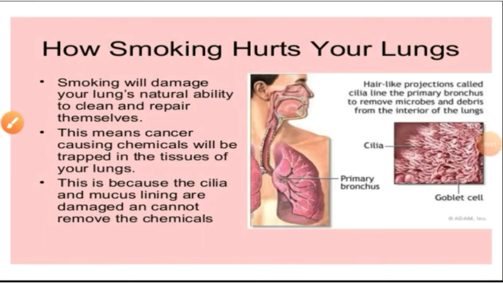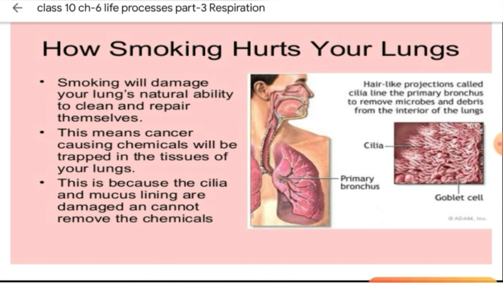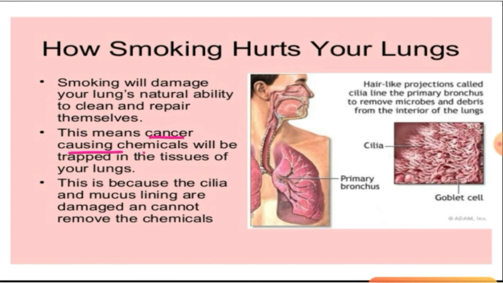Now, how is smoking harmful for our lungs? Smoking basically releases some chemicals which are cancer causing, and these cancer causing chemicals get entrapped in the lining of the alveoli, and this is how they damage the tissues. They also decrease the natural ability of our lungs to clean and repair themselves.